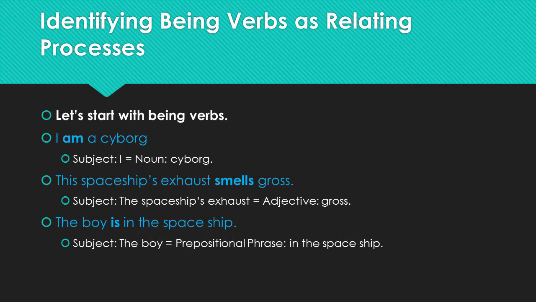A final example of a being process is in the sentence, the boy is in the spaceship. In this case, the subject, the boy, is being in a particular place. Specifically, this sentence uses a prepositional phrase to tell us that he is in the spaceship. He is being in the spaceship.